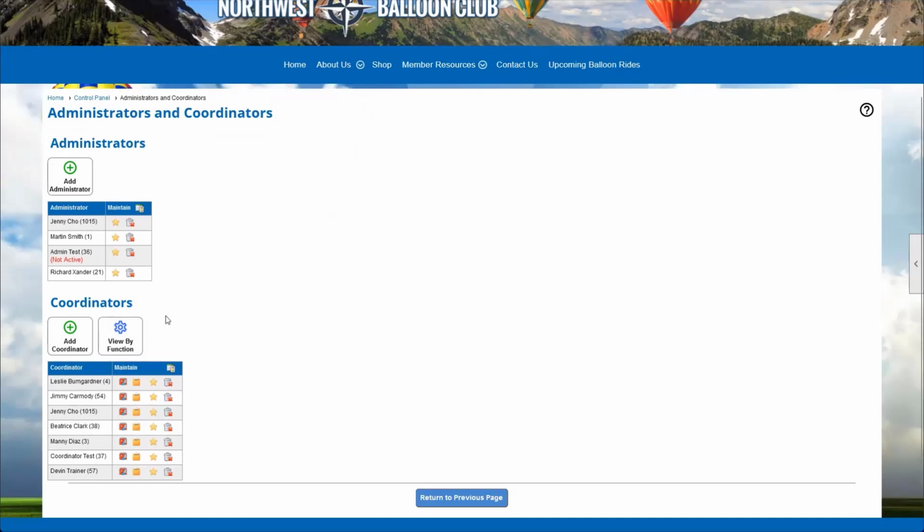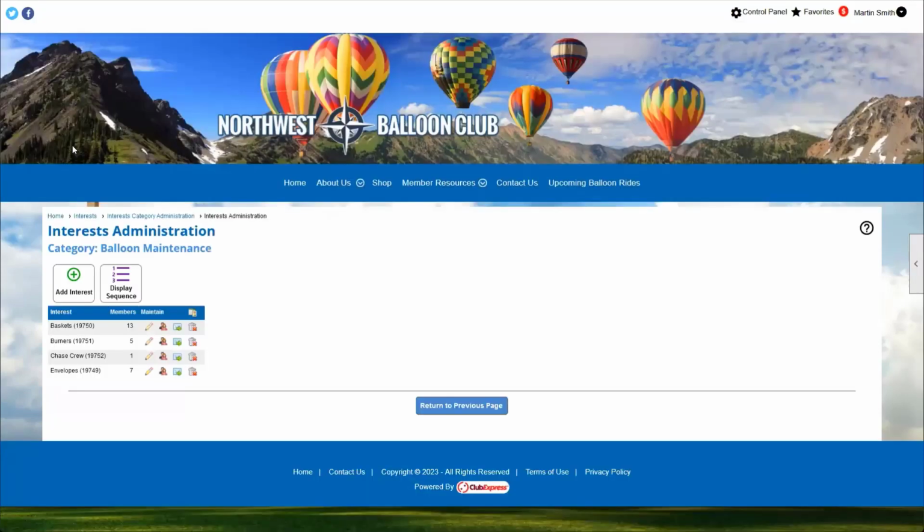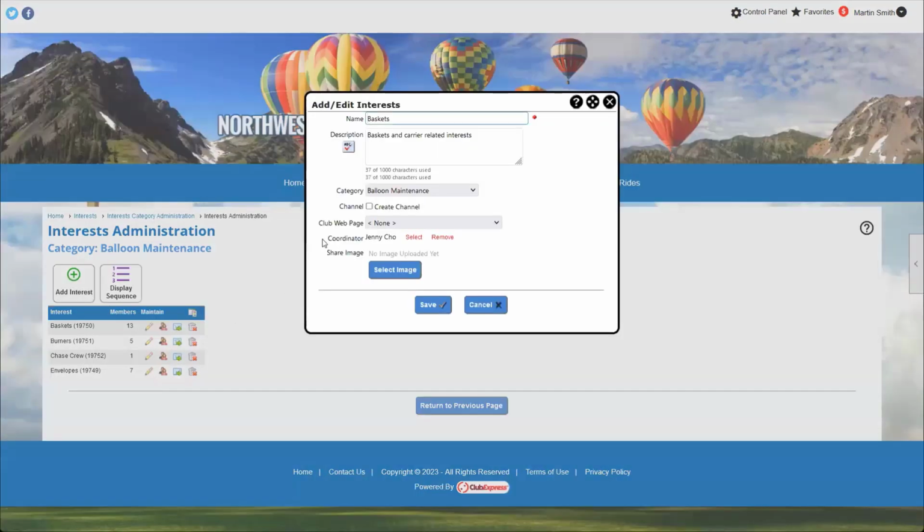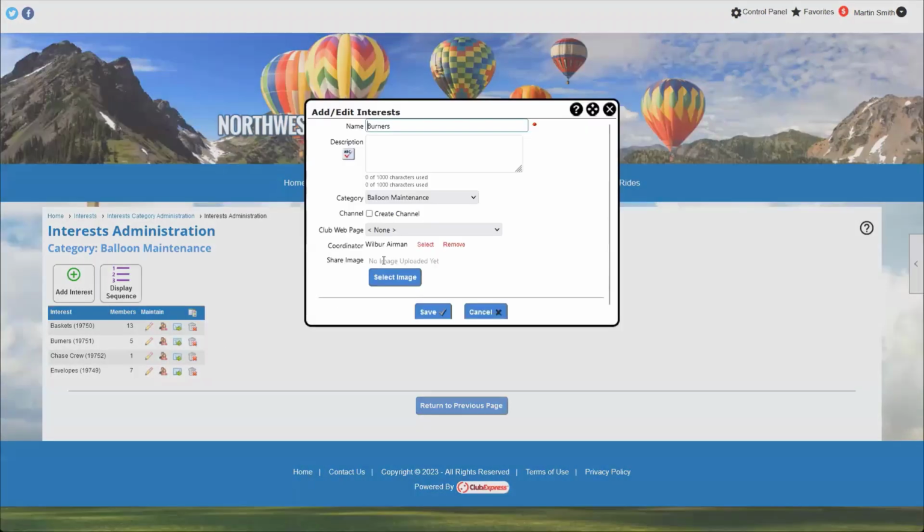Someone who is the interest coordinator for just a specific interest does not have those same rights. So they're only going to have a few extra capabilities as it relates to their specific interest. Like they'll be able to email their interest group members and they can export a list of interest members, but that's about it. They aren't going to be able to make changes to the module. They aren't going to be able to add new interests or anything like that.